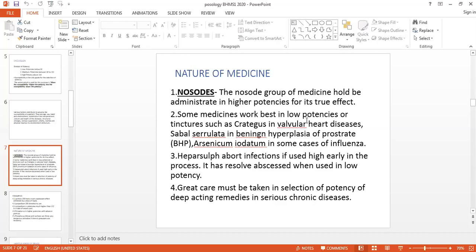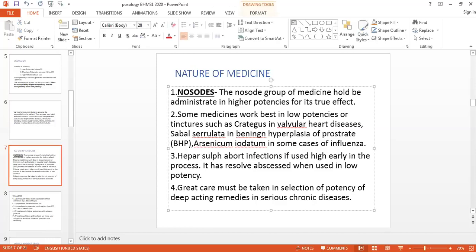Then certain medicines act differently in the higher potency and in the lower potencies. So for example, Hepar sulph. This Hepar sulph is about infection, meaning it will bring out the infection completely when you are using the higher potency in the early process. For example, if you are having a boil, after that it is converted into a pustule where there is a collection of pus. So if in the first stage we are giving Belladonna because of the redness,